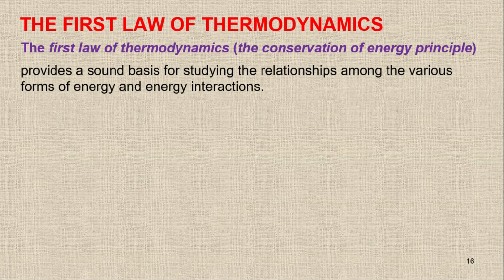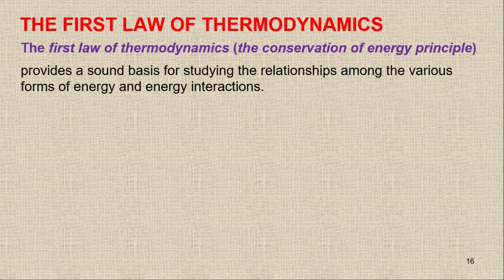You cannot produce or destroy the energy, but you can shift the energy from one form to another form. Whenever you are shifting the energies from one form to another, you are basically changing the energy, and then there will be a relationship between the various forms of the energies.